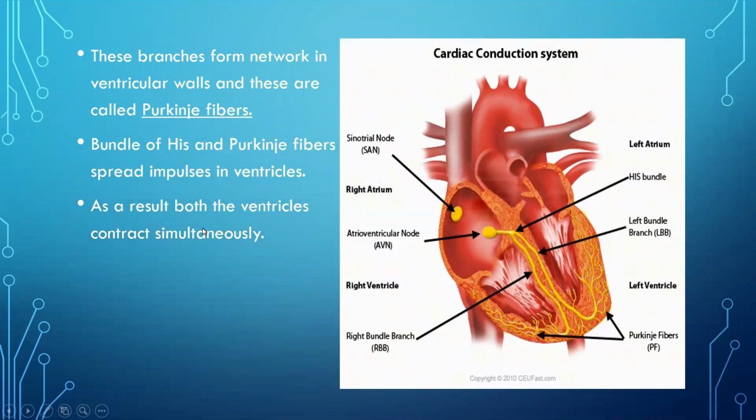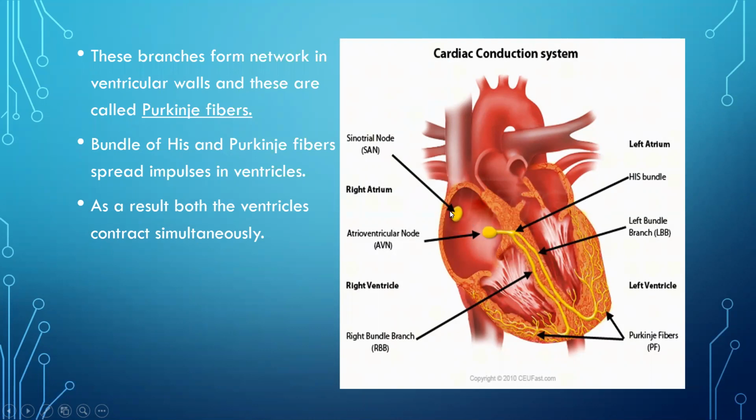As a result, both the ventricles contract simultaneously. When both ventricles receive the electrical impulse, both contract simultaneously. In this way, you can see how the auricles contract and later the ventricles contract because of the different tissues. Again, I'm repeating.